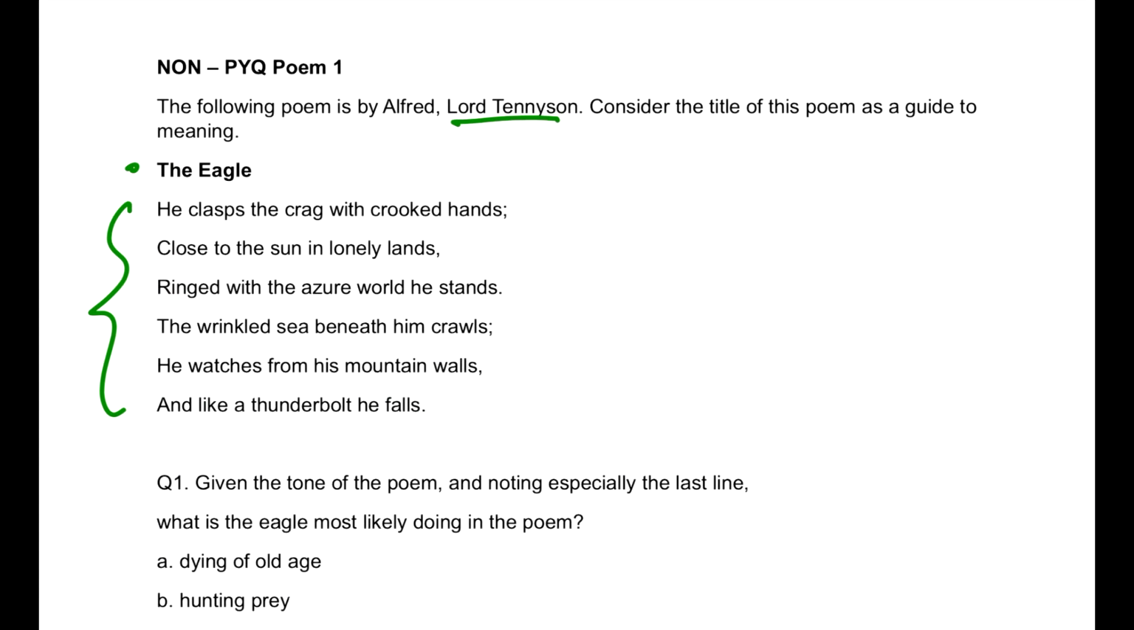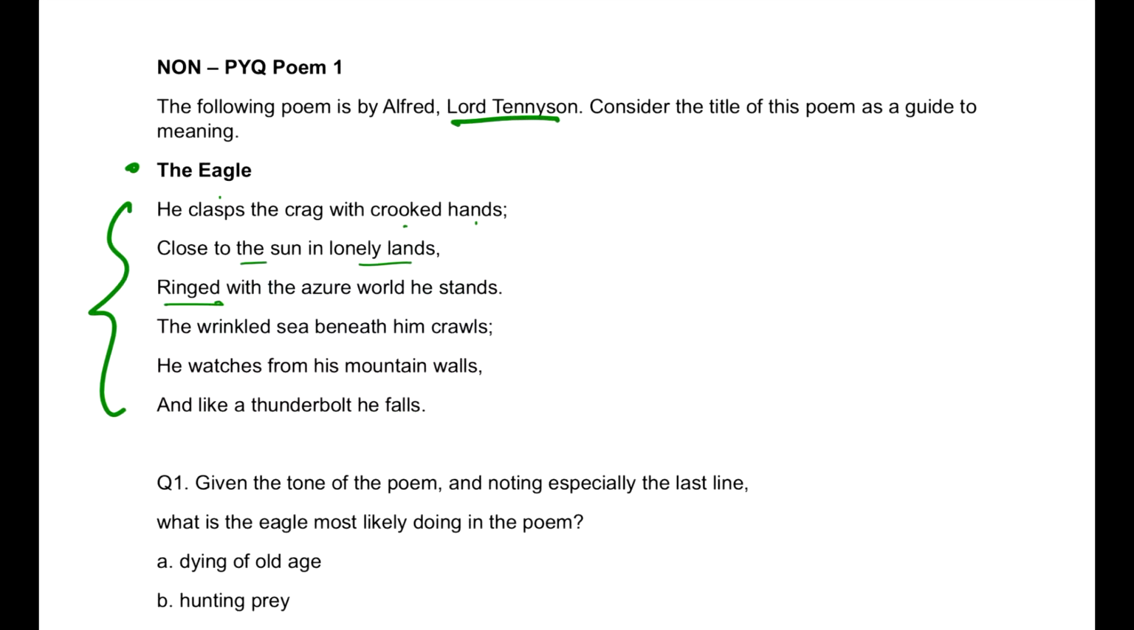What I can understand is, we only clasp with the hands, so for the eagle, of course, it's his claws. Then, close to the sun in lonely lands. We understand that it flies really high, so it looks like it's close to the sun. And of course, that's the place where very few other eagles are there, not any other bird is seen there, so it's a lonely land because of that. Ringed with the azure world he stands. Ringed with means surrounded with.